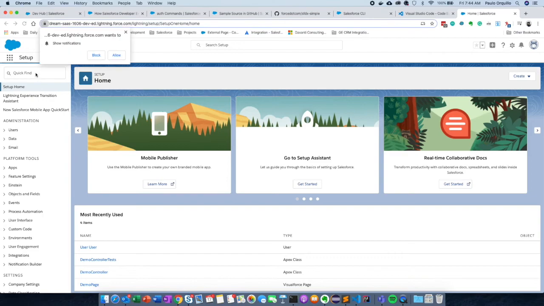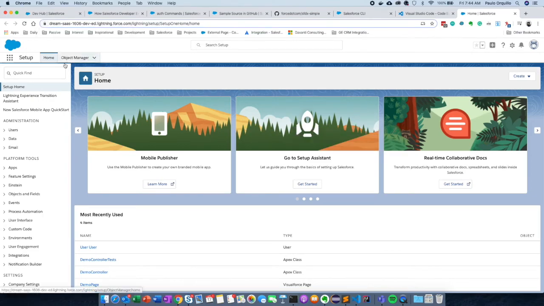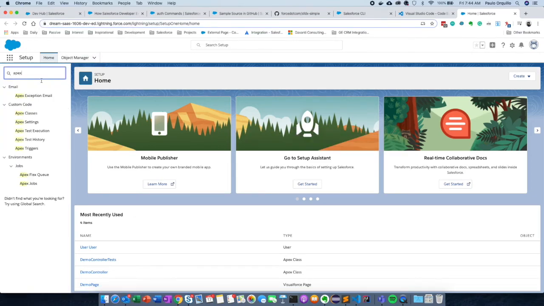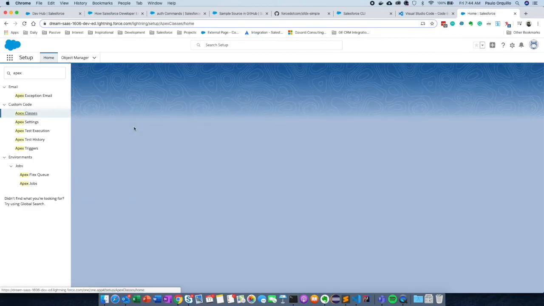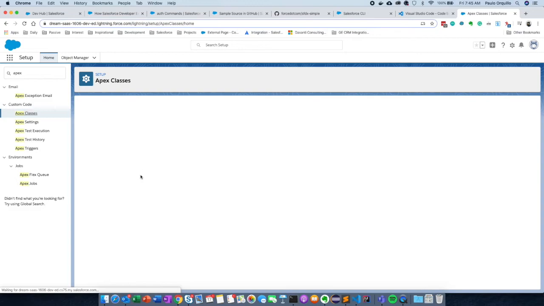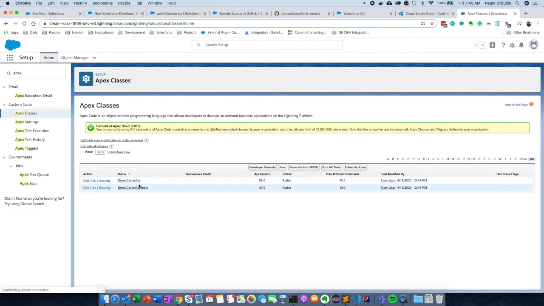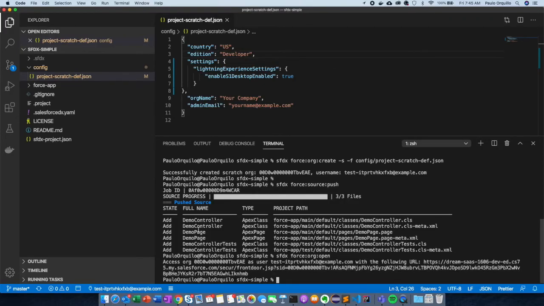I'm just quickly going to show that we have some classes here now, which we just pushed from our tool. So we have the demo controller, which we did here, and there's some Apex pages as well. So that's it for now. That's how easy it is to get started with DX.